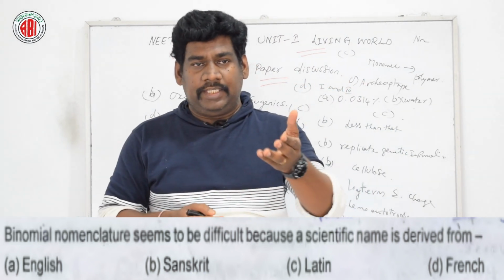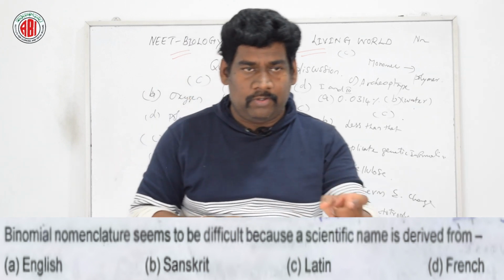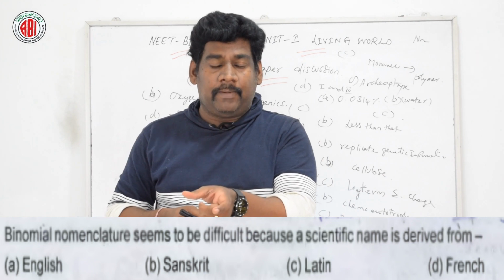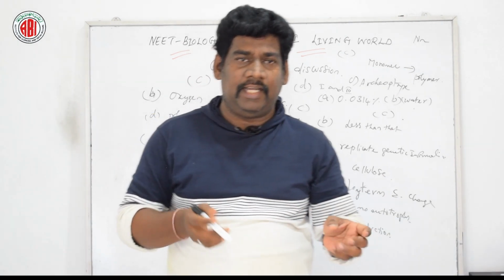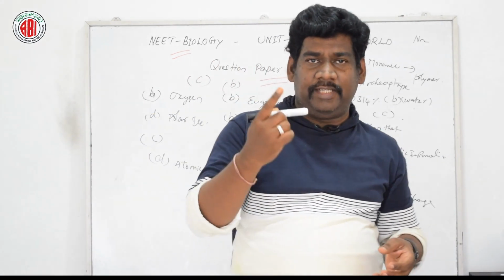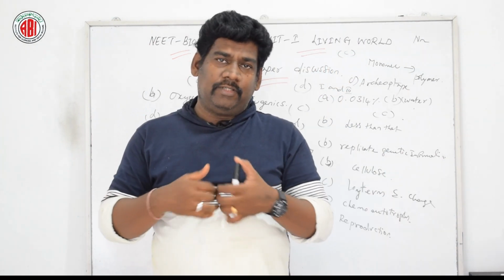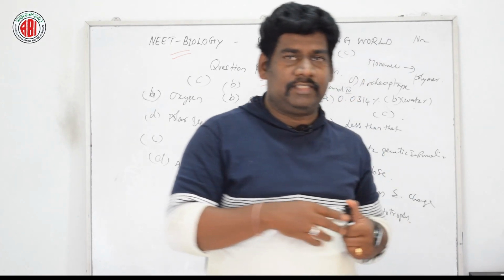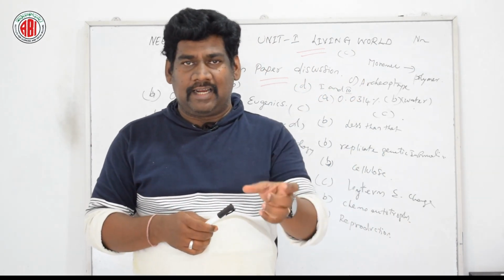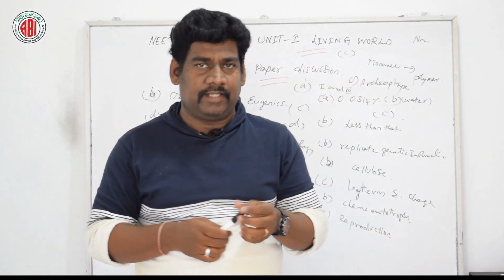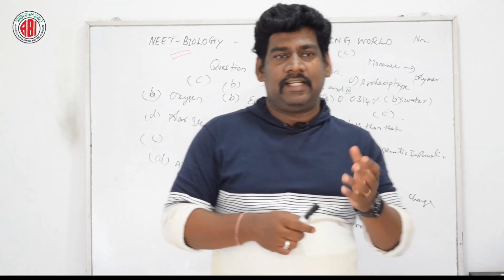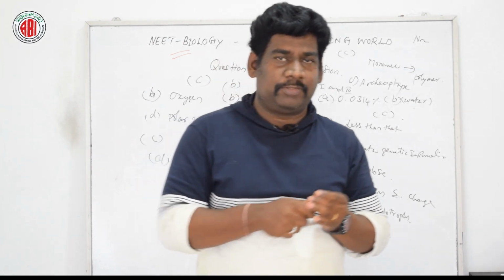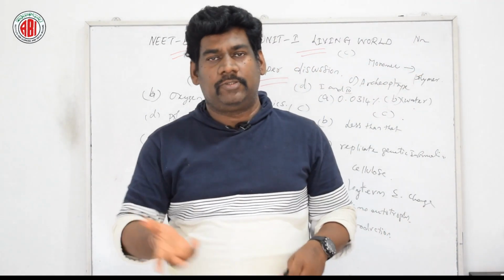Here 4 options are given: mononomial, vernacular, binomial, polynomial. Mononomial is naming of an organism in a single word. Polynomial is naming of an organism in multiple words. So binomial nomenclature was first proposed by Carolus Linnaeus. It's a very, very important question. So the right answer for this question is option C, binomial nomenclature. Now let us go for the next question.